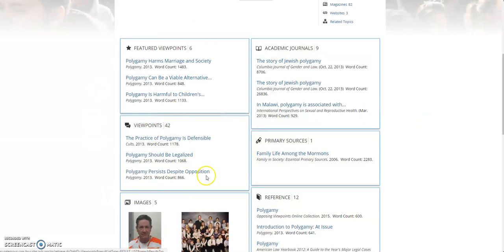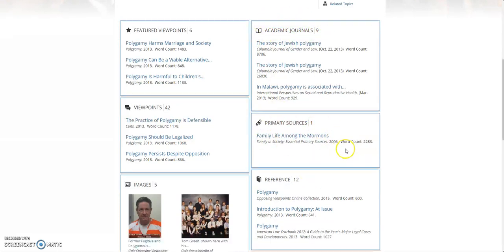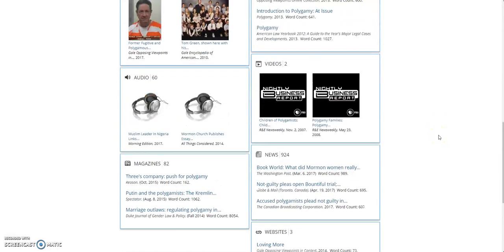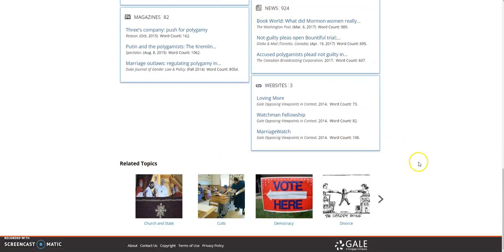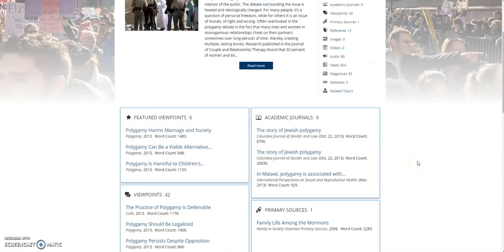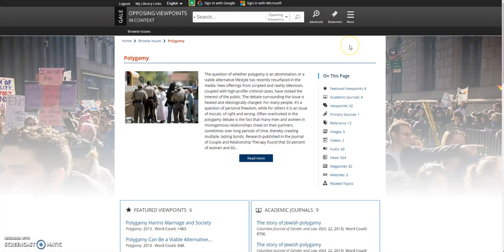These aren't necessarily sources I want you to use, although you can. These are just really great places to start to kind of narrow down the focus of your paper. What are really good sources are things like academic journals, primary resources, references, etc. You've also got audio, video, news, magazines, websites, and related topics. Okay, so again, we've got tons and tons of resources here.